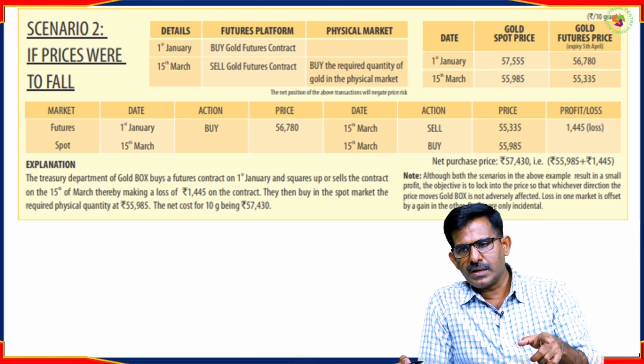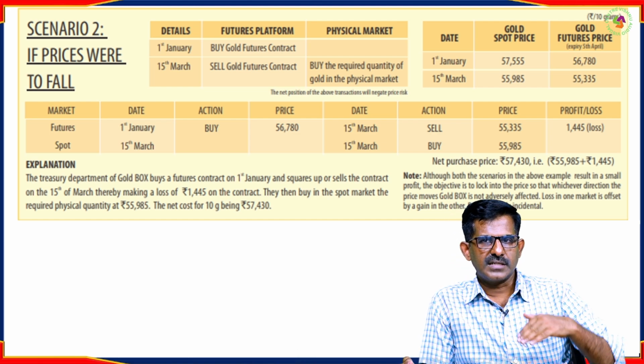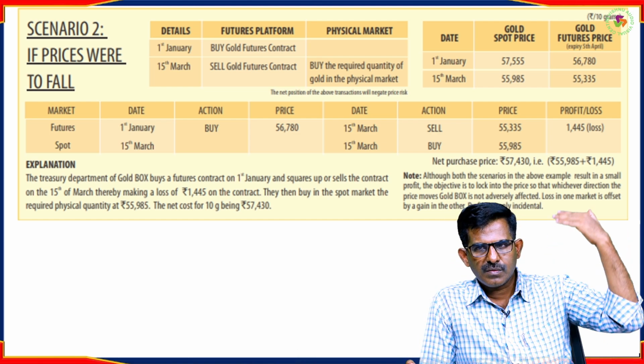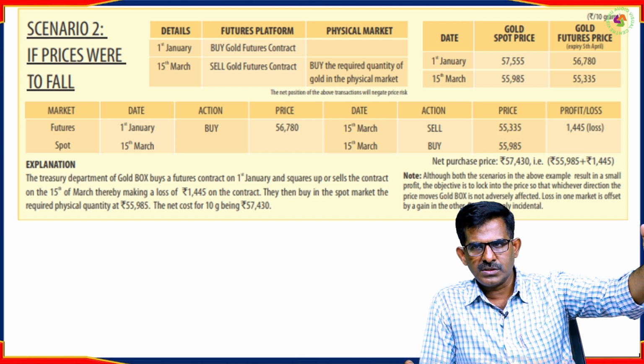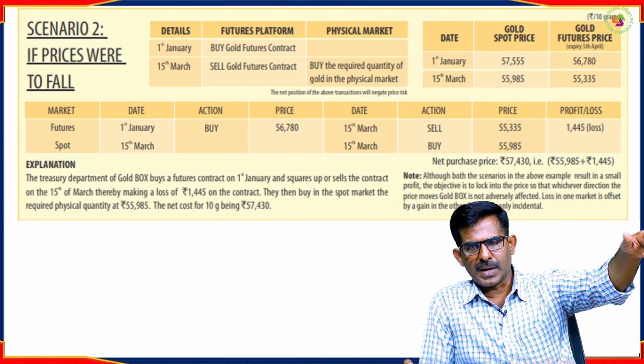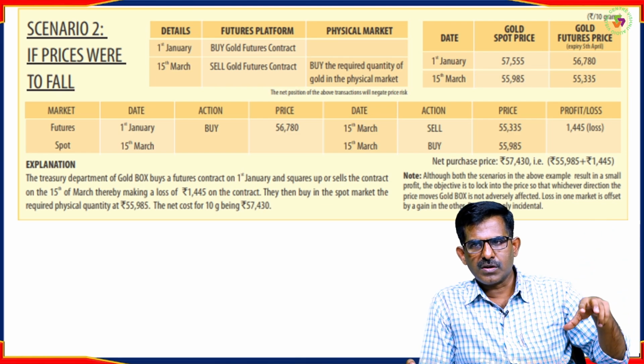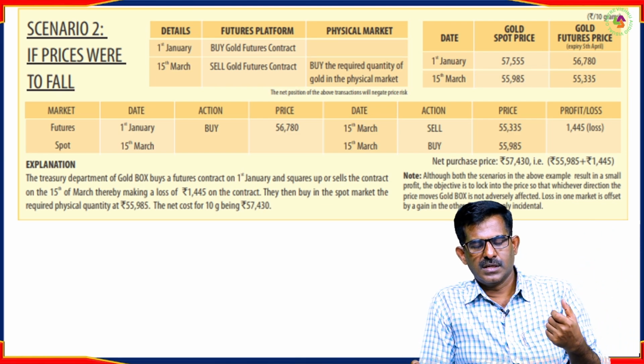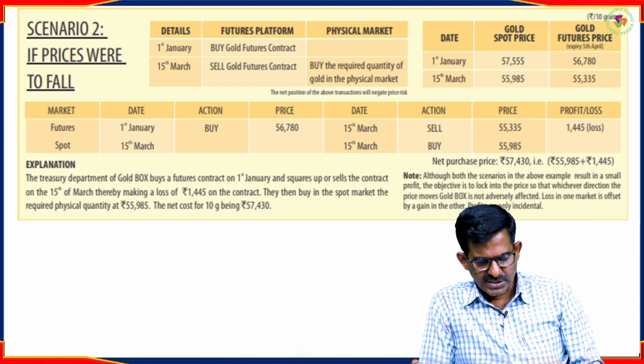In this example, the buyer has taken a long position, thinking that the prices may rise in the future, because he requires the gold after 3 months to make it into jewelry and supply it to the buyer, for which he has entered into a contract by locking the price. So that has happened here in this first scenario.